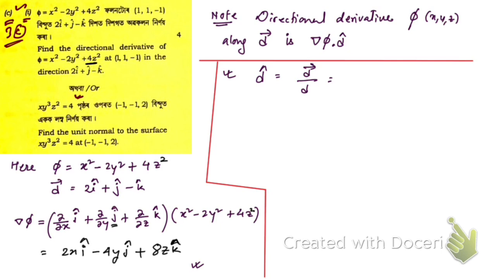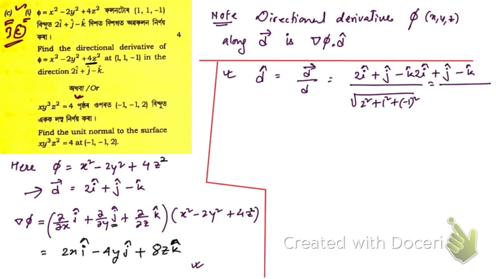This is the d vector here, and its magnitude is going to be root over 2 square plus 1 square plus minus 1 square. So that's going to be equal to this d vector divided by root over 4 plus 1 plus 1, which is root 6. So that's what we're going to have, right? Hope you have understood this.